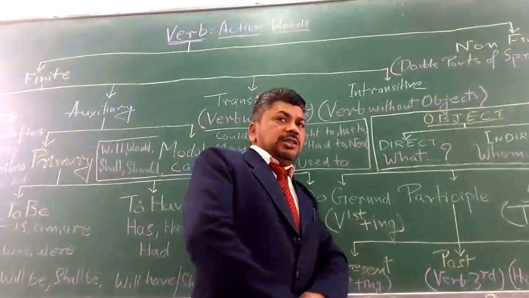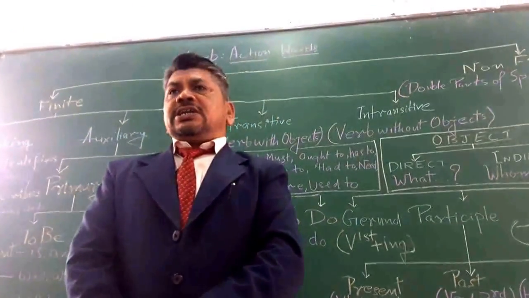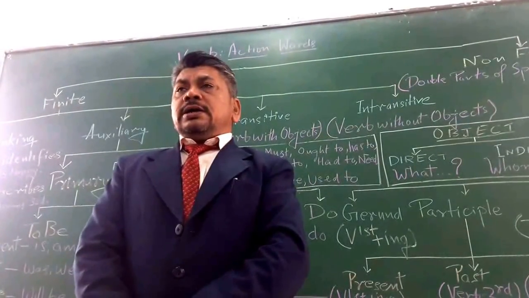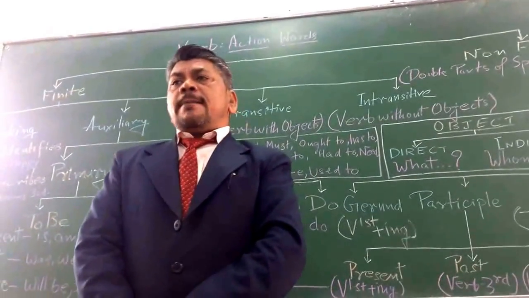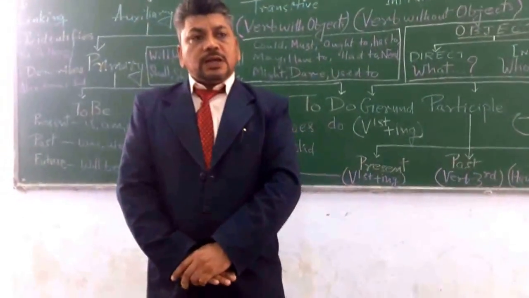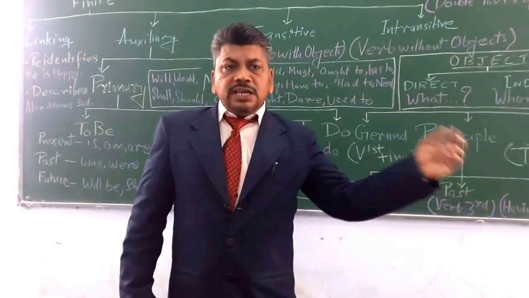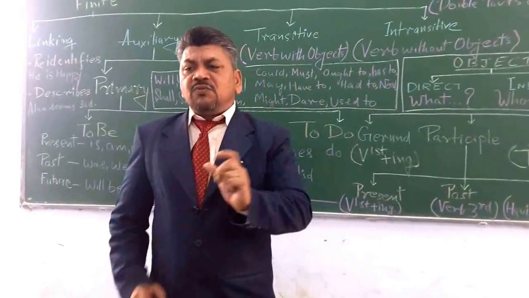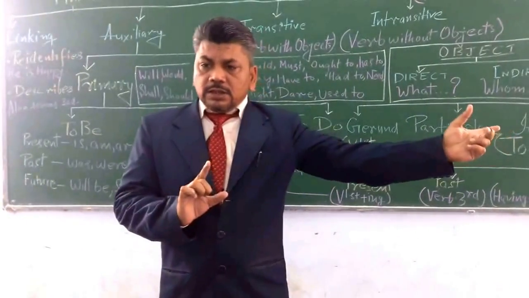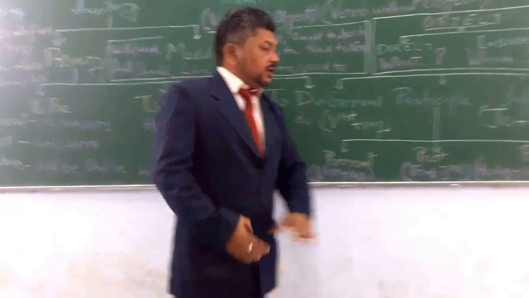When it comes to past participle, it works mostly as an adjective. I would like to give you an example: I found my lost pen. Here lost stands as an adjective for the pen. Which pen? The lost pen. The pen that was lost. So it becomes the past participle.